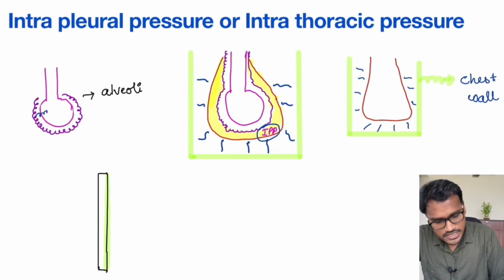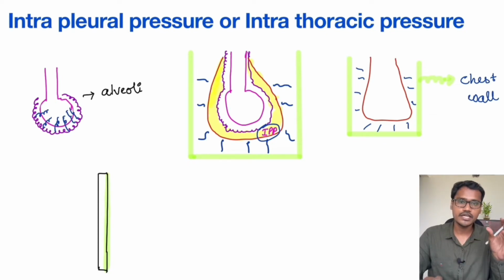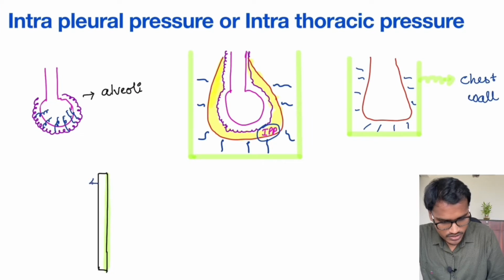Alveoli have a tendency to collapse inward. It is creating a collapsing pressure. It is trying to move inward. So suppose this is our alveolar region, that is our visceral pleura.